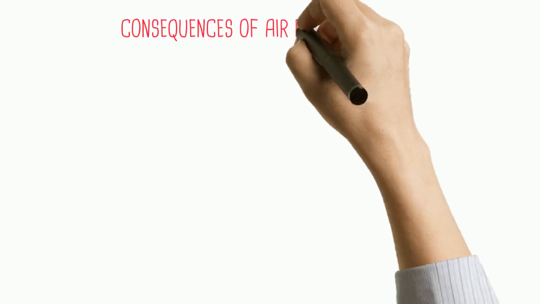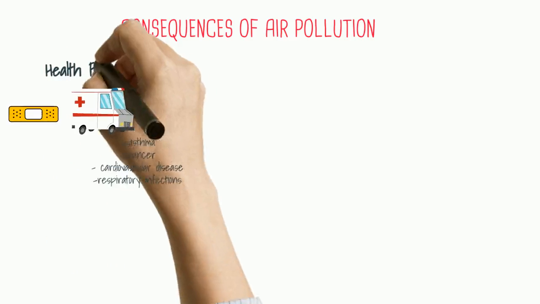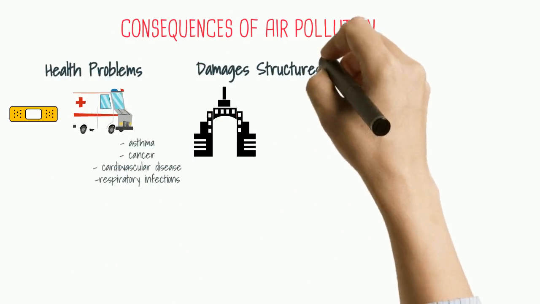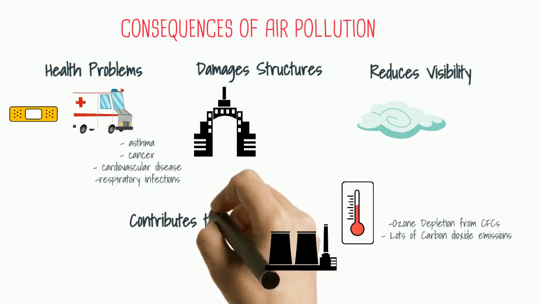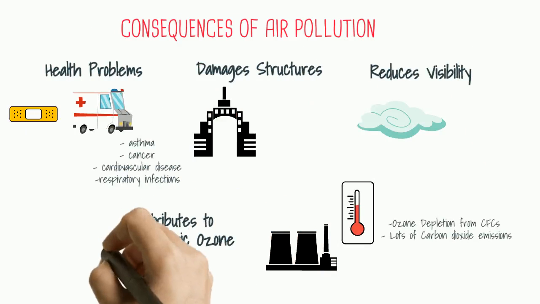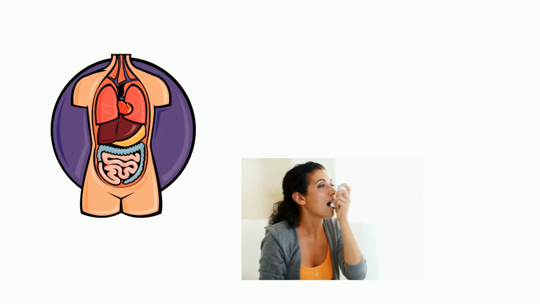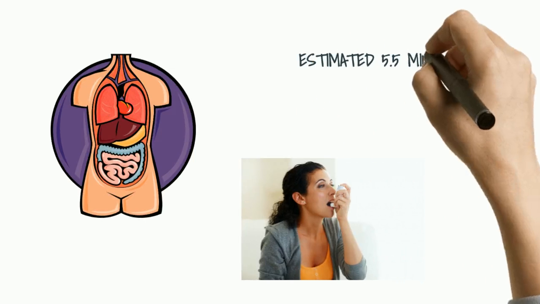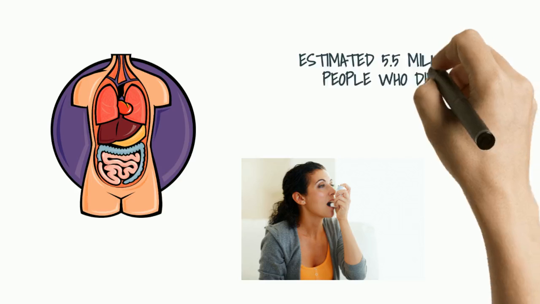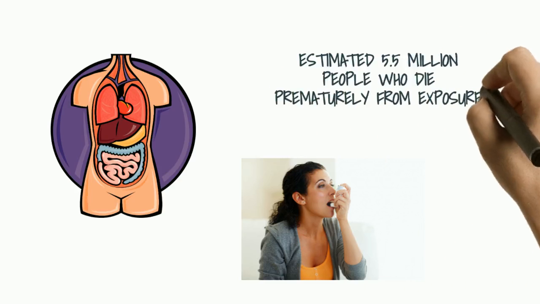There are many consequences of air pollution. It causes health problems, damages structures, reduces visibility, and contributes to stratospheric ozone depletion and climate change. Lungs are particularly vulnerable because our tissue is so delicate and it gets so much exposure from breathing. There are an estimated 5.5 million people who die prematurely each year from exposure to air pollution.